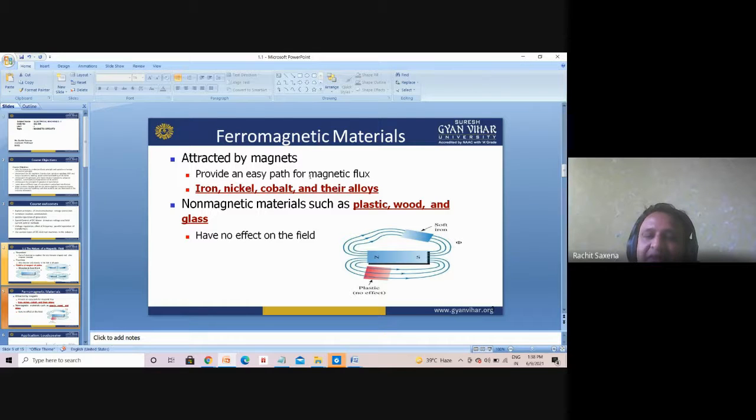The examples are iron, nickel, cobalt, and their alloys. Metals are good magnetic materials, in simple words.